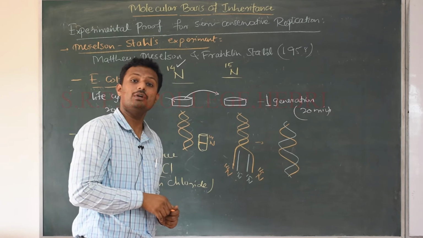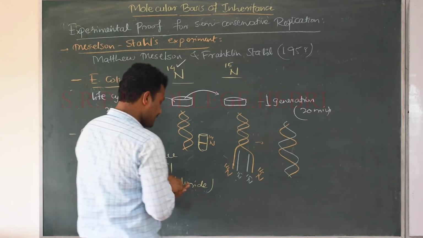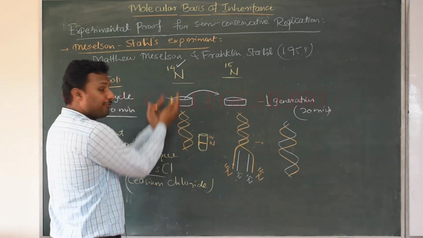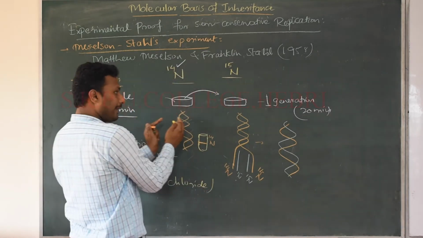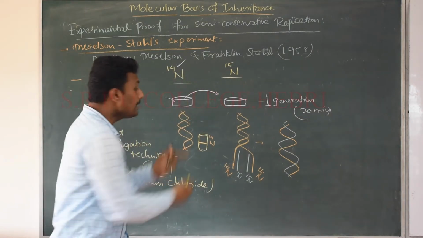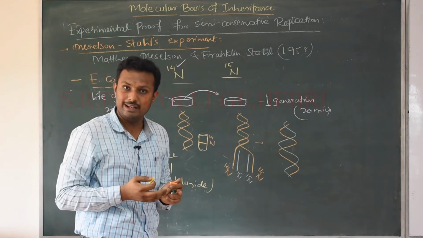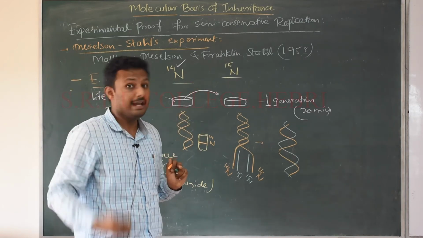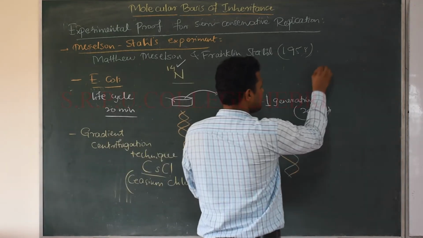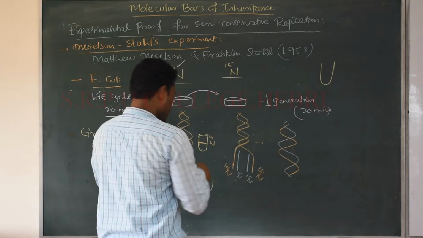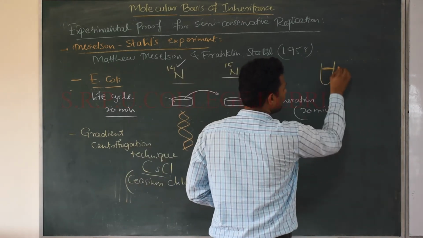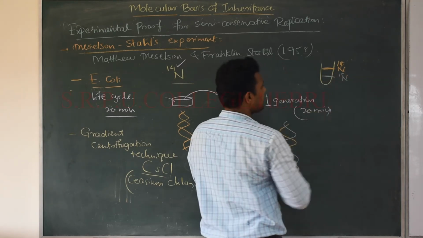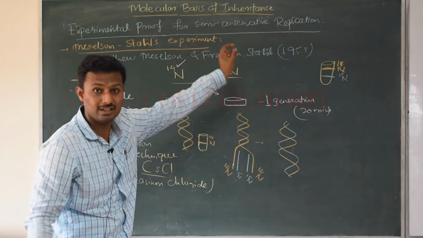And they had also marked the position of the N15 DNA separately, and when they transferred this batch of bacteria from N14 source to N15 source, they thought that it is a completely new source of DNA, because it can now be called heavy DNA, because it is having the heavy isotope of the nitrogen. That is why they thought that in this test tube they could get N14 above and N15 below, because it is heavier DNA. That is the assumption that they had made.